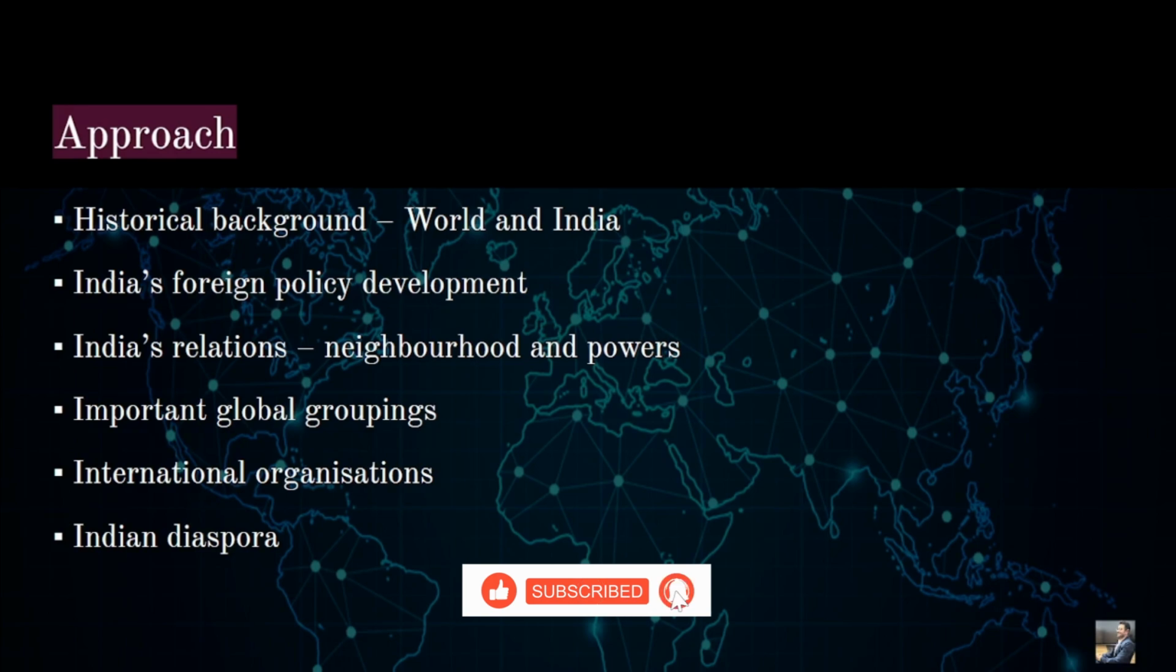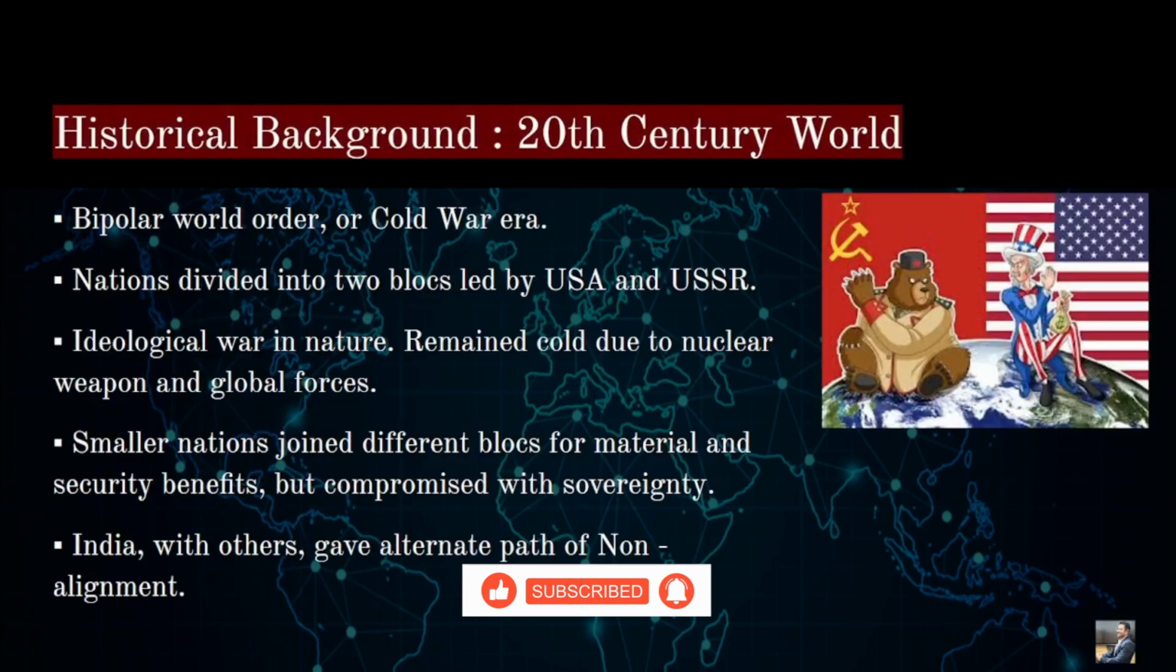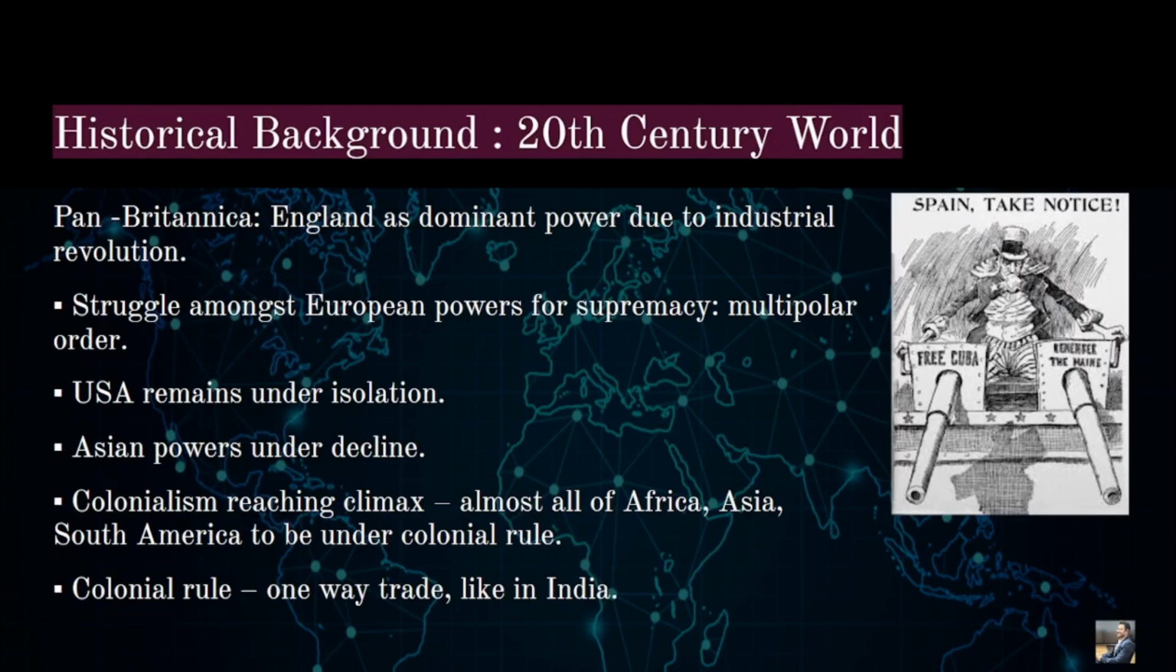Now let's get started with the historical background, especially in the 20th century, right? How was India in the 20th century? What was happening around the world which has shaped international relations and the facets around it? So we are basically going to see the world history of the 20th century.